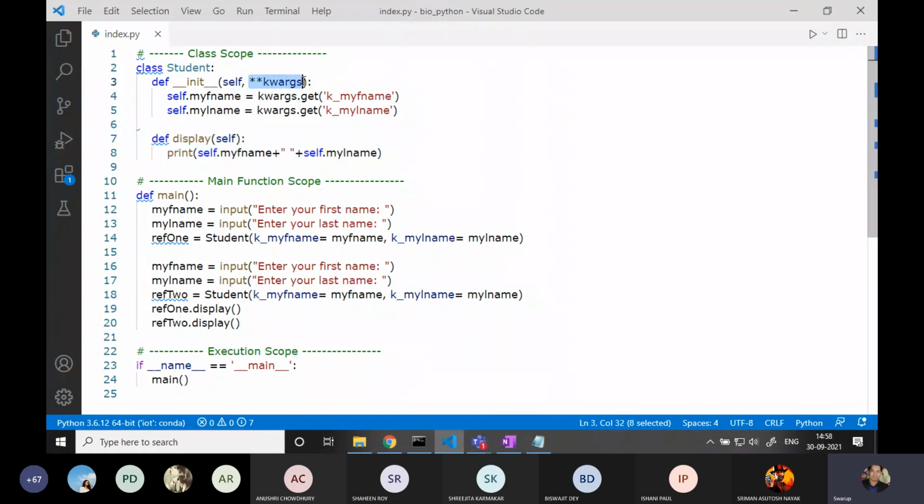This particular variable is only available in the constructor. The moment you come out of the constructor, you will not get the availability of this variable. So before you come out of the constructor, that's the reason you pass it to someone else who has got global access. So in this case, it's the keyword k underscore my f name, which is outside the class and also which refers to the KWARG.